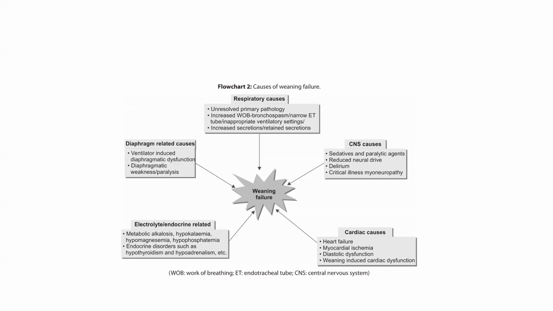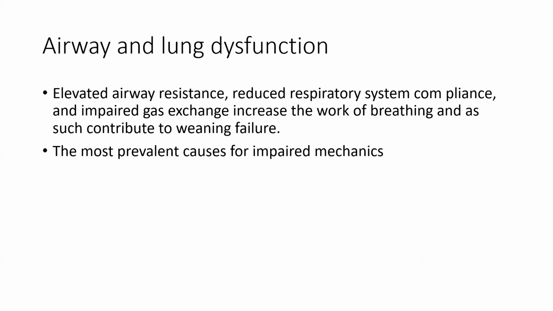Cardiac causes include heart failure, myocardial ischemia, diastolic dysfunction, and weaning-induced cardiac dysfunction. Electrolyte and endocrine related causes include metabolic alkalosis, hypokalemia, hypomagnesemia, hypophosphatemia, and endocrine disorders like hypothyroidism and hypoadrenalism. Diaphragm related causes include ventilator induced diaphragmatic dysfunction, diaphragmatic weakness, and paralysis. So let's see each and every cause in detail.